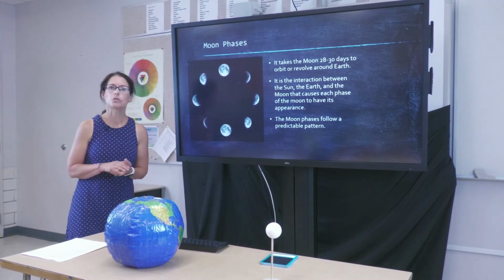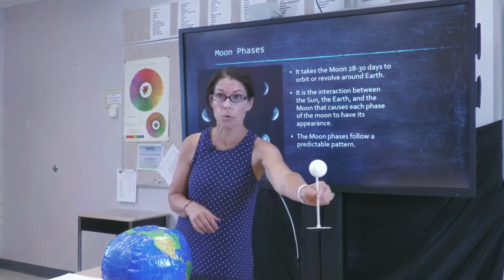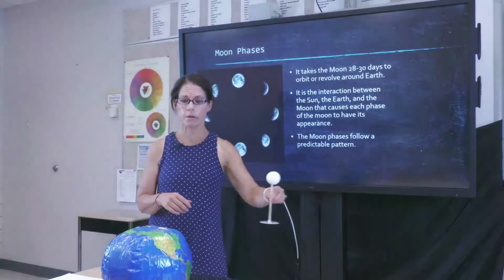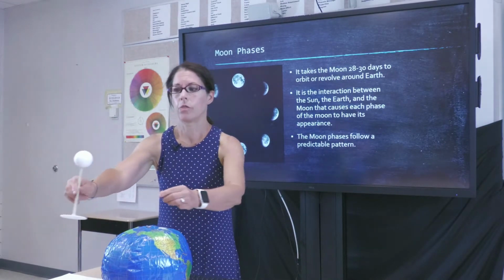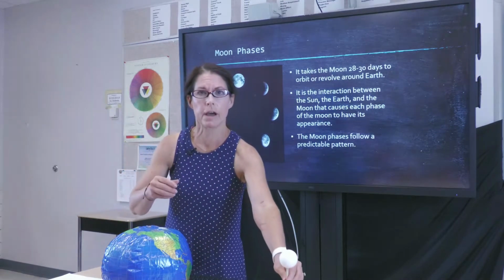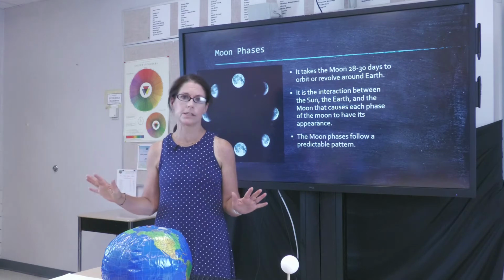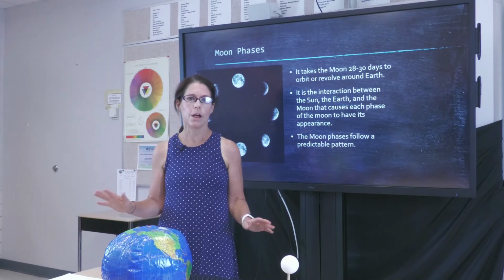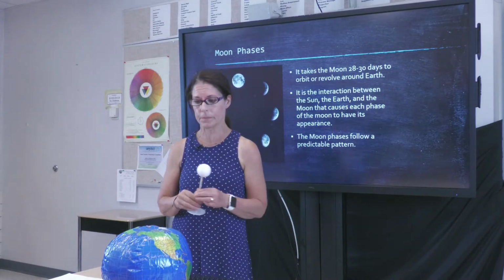It takes about 28 to 30 days to orbit or revolve around the Earth. So it takes about a month for our moon to orbit or revolve around the Earth. Have you ever heard the phrase, once in a blue moon? The moon really doesn't turn blue, boys and girls. What happens with a blue moon is we have a full moon.